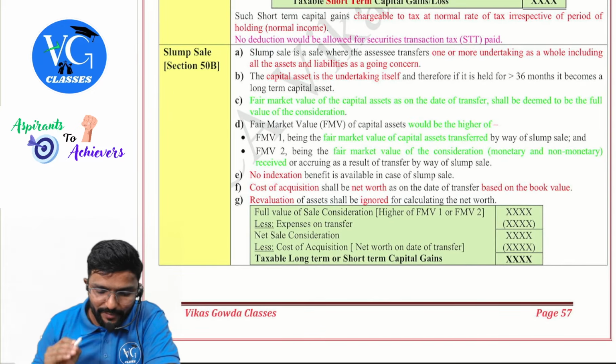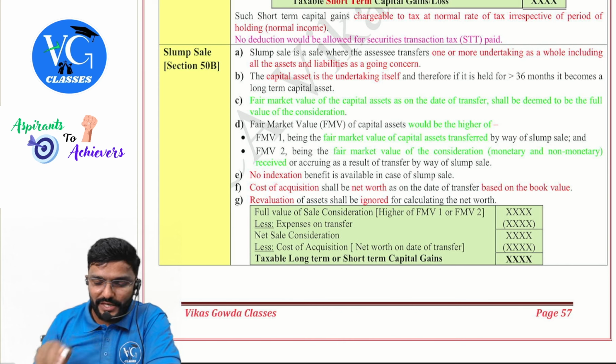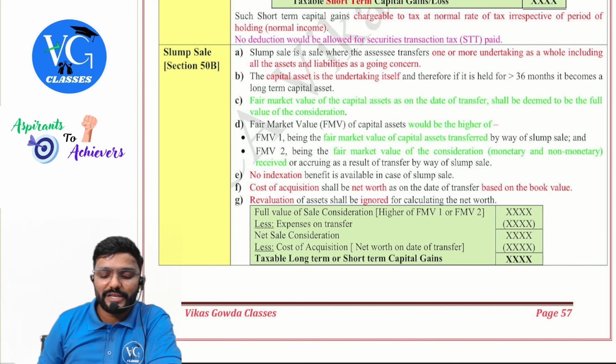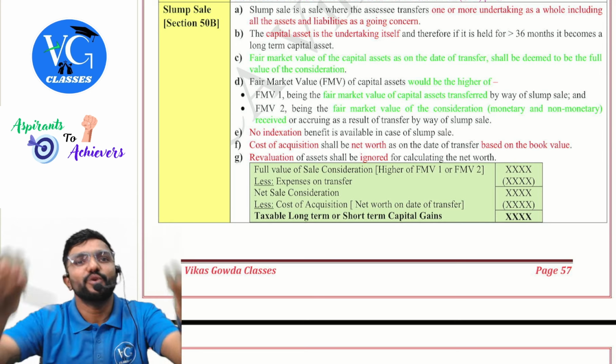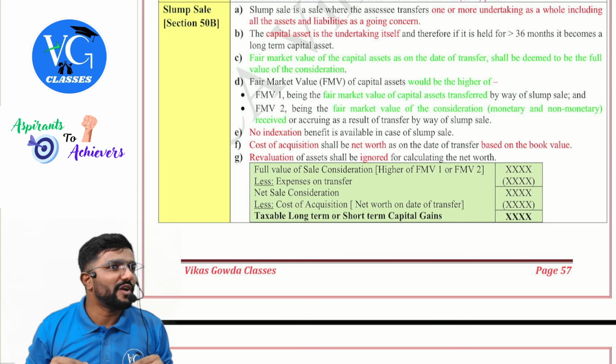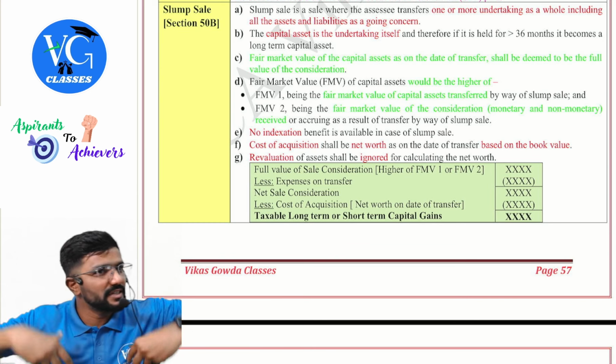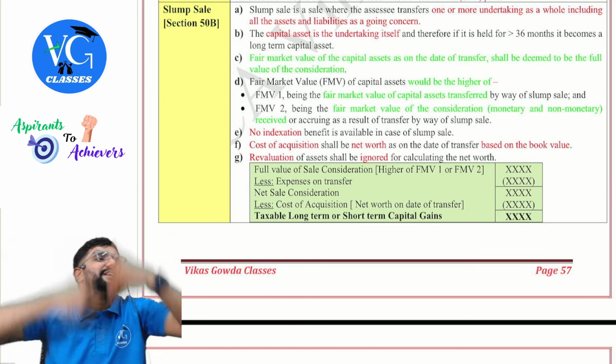Next, the fair market value of the capital asset as on the date of transfer shall be deemed to be the full value of sale consideration. But there are two FMVs here. We have to take whichever is higher. What are those, sir? FMV1 being the fair market value of the capital assets transferred. FMV2 is the value what we have got, which is nothing but purchase consideration. The value of the asset which I have transferred or the value what I have got.